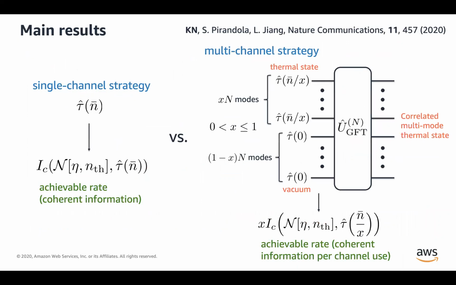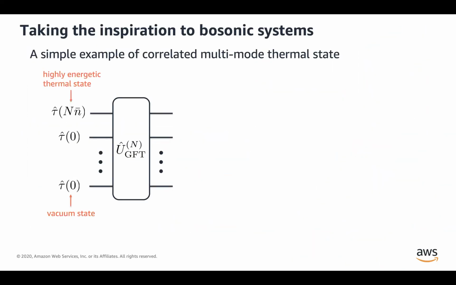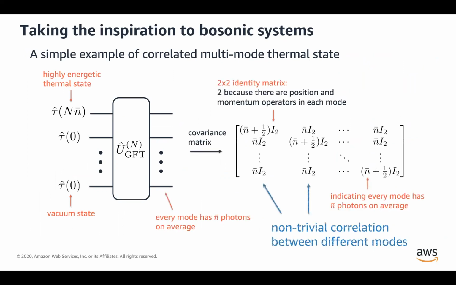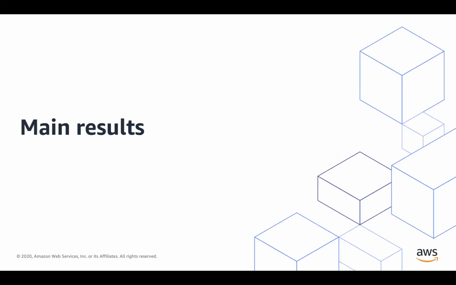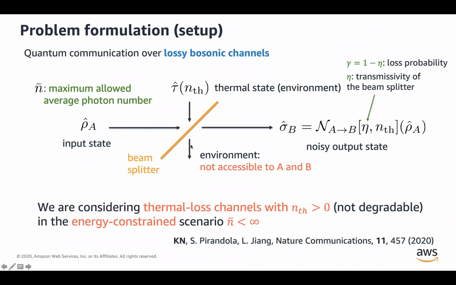Let me see. So the question is whether this correlated thermostat can also be advantageous for other channels than the thermal loss channel. I think so, yes. There was an earlier paper, which is mentioned in our paper, where they showed some different type of correlation, maybe advantageous for some lossy channels, but that lossy channel is a little bit different from this specific loss channel.